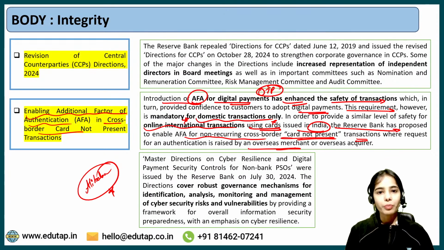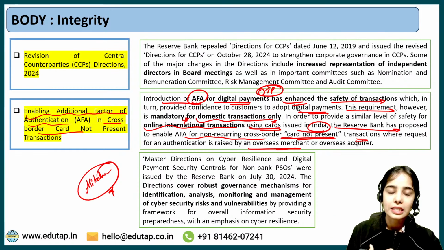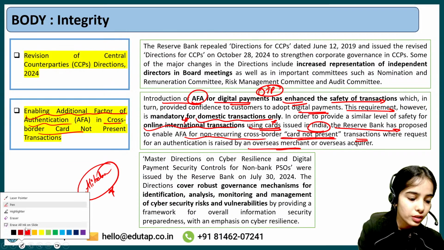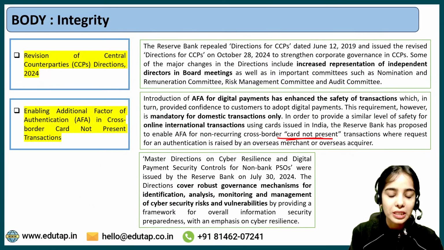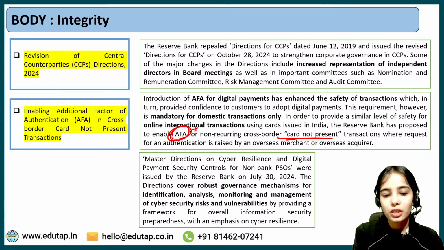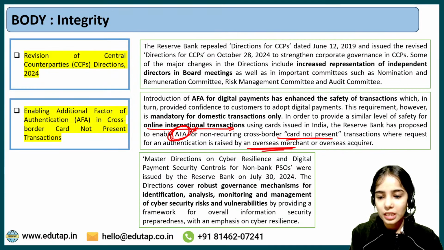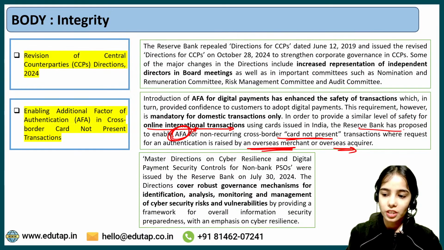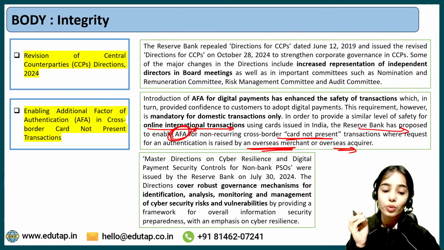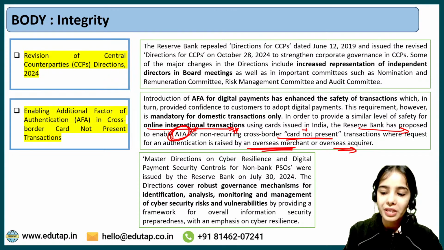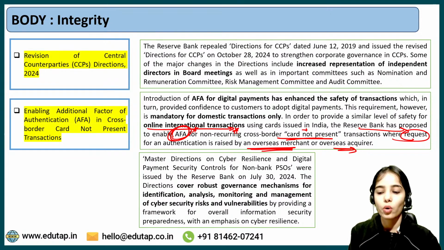So this is the card not present transaction, where the online transactions or the online purchase can happen without the availability of the card. So in this case where the card is not present, RBI has said that we are thinking of bringing additional factor authentication for the online international transactions, that is, overseas merchant and overseas acquirer. So the Reserve Bank has proposed to enable additional factor authentication for non-recurring cross-border card not present transactions where the request for authentication is raised by an overseas merchant or overseas acquirer.